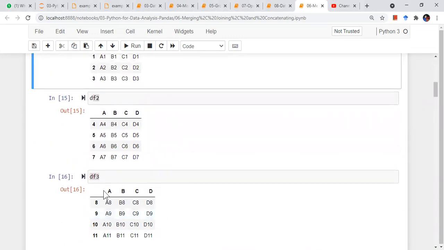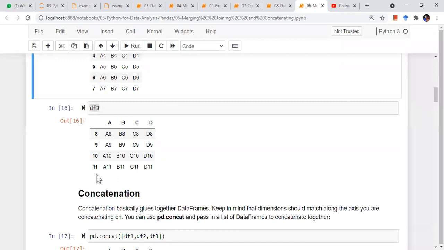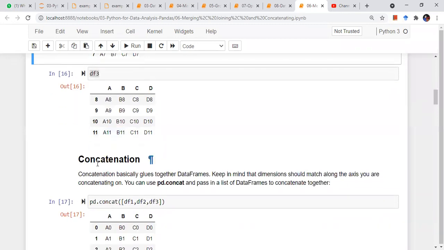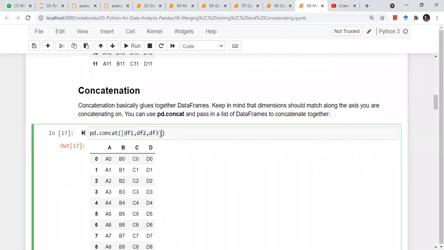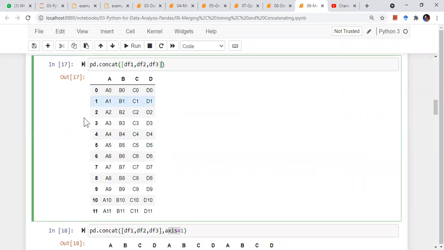So logically, it looks like all of these can be pasted together into just a single data frame where the columns are A, B, C, D and the rows are from 0 to 11, right? So we can use concatenation for this. I can provide pd.concat and a list of data frames I want to paste together. By default, the pasting is done row wise. By default, the axis is 0, right? So it looks like this.